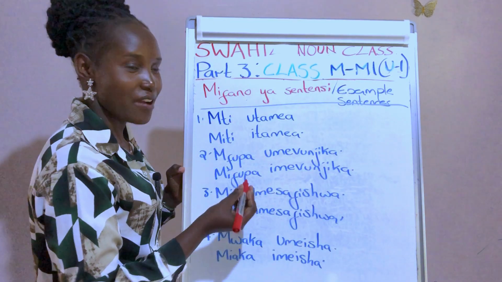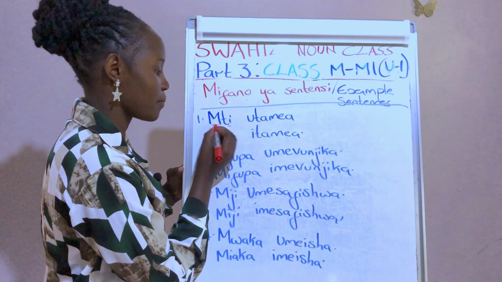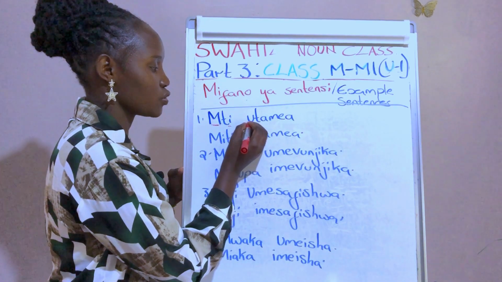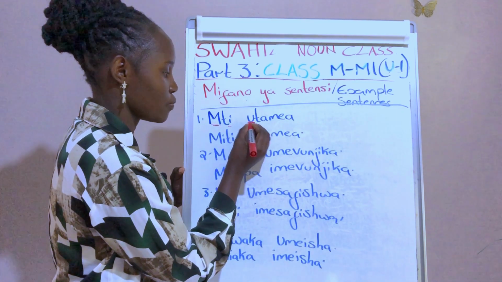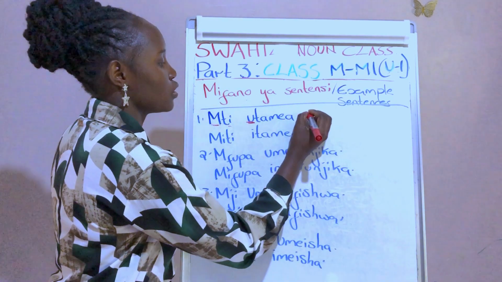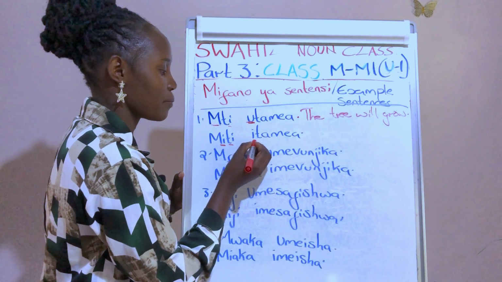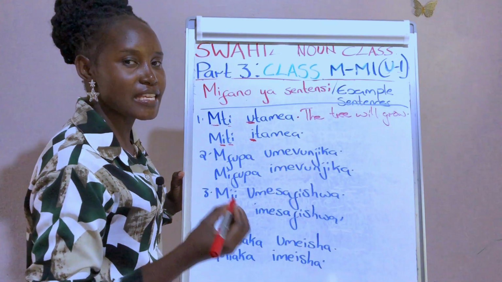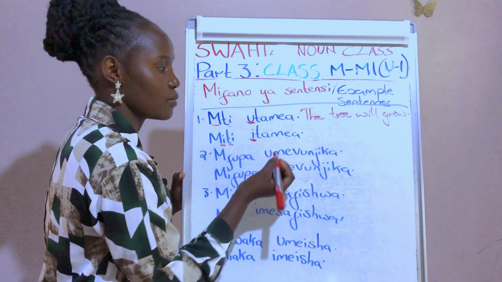So the first one we have mti utamea. Mti utamea. This is what we meant in our note, the zingatia. This is what we were meaning. Mti utamea. The tree will grow. In plural they say miti itamea. Miti itamea. So u in singular and e in plural. The trees will grow.